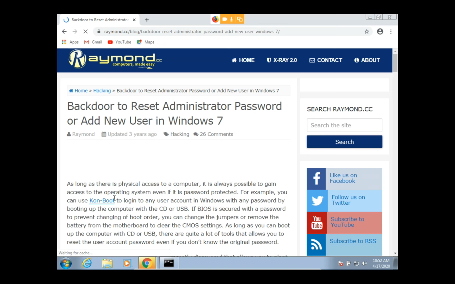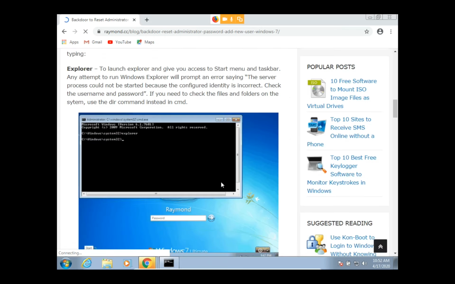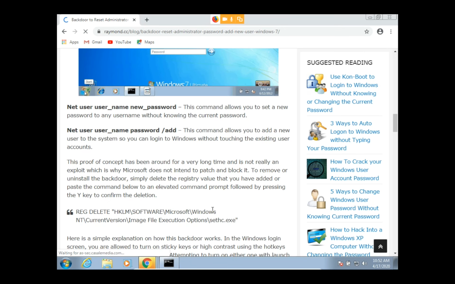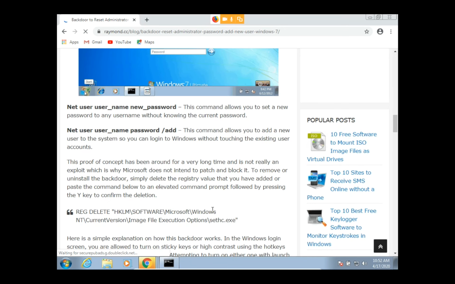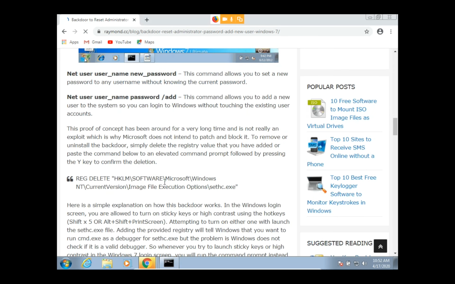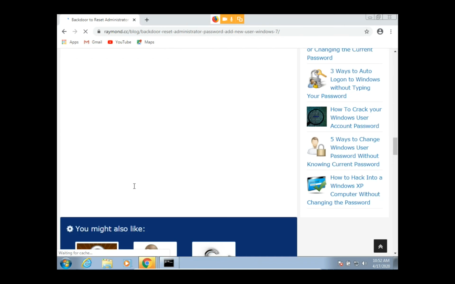Okay, here is the command. Where is my cursor? Yeah, here is the command. Here you can also delete the backdoor. This one is the command, reg delete. This one is the command. And if you want to add the backdoor,